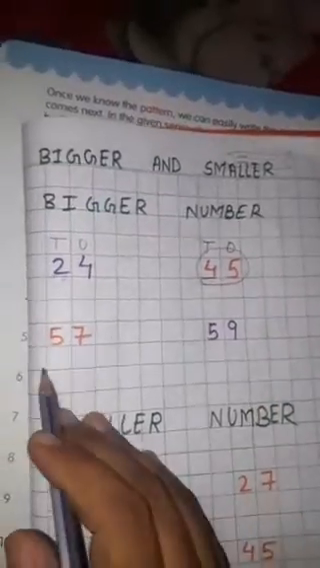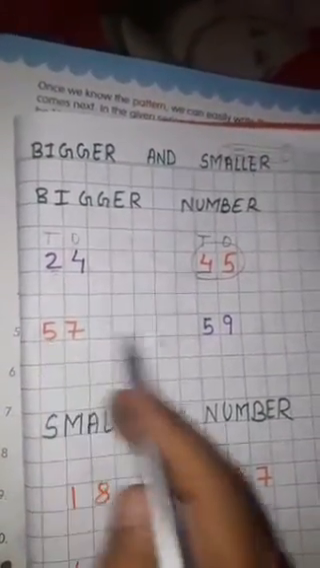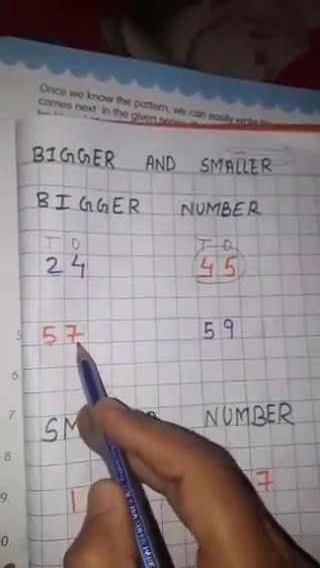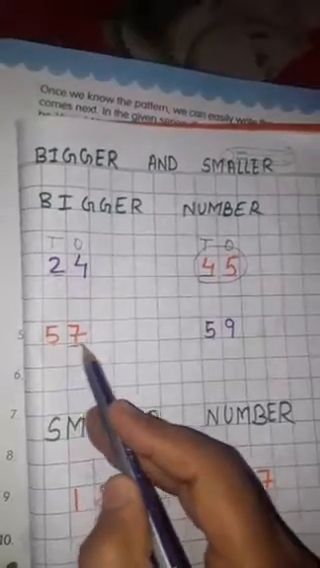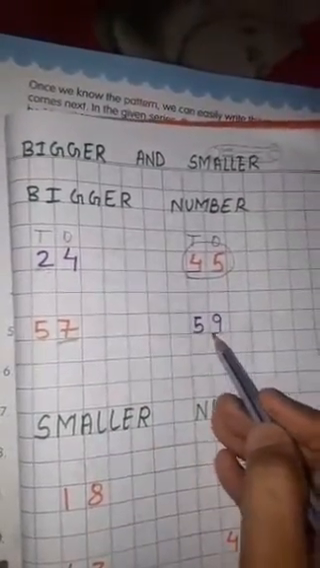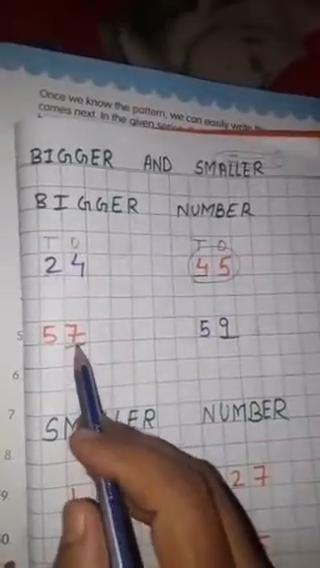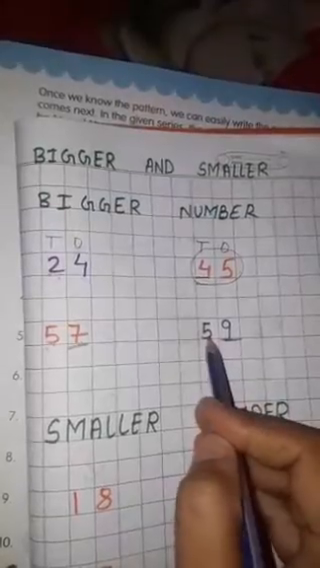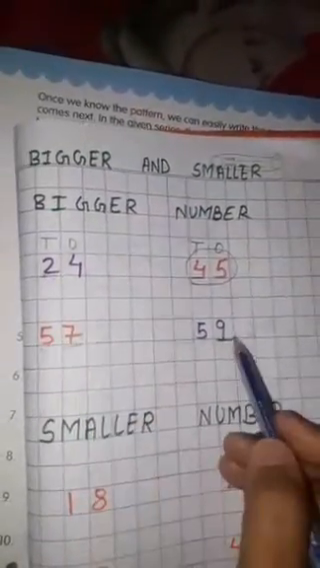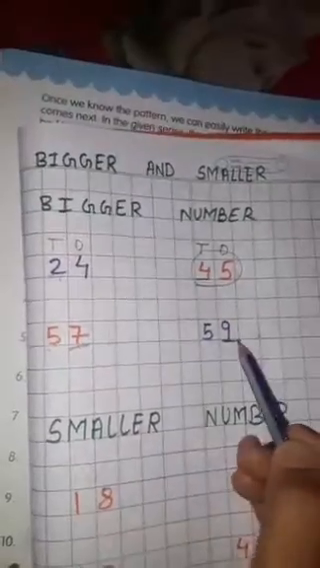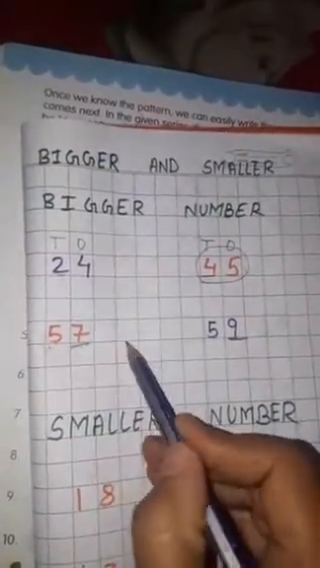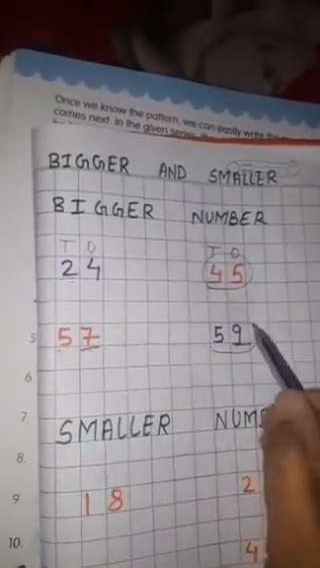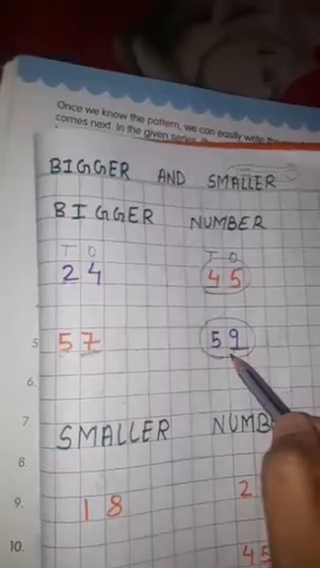Okay, now when the same number is given in the tens place, 5 and 5, then what? Then we will identify from the ones place. Okay, in the ones place here is given 7 and here is given 9. So we will identify from the ones place when the same number is given in the tens place. Okay, so 7 and 9, which one is bigger, 7 or 9? So 7, then 8, then 9. So 9 is the bigger number, so 59 will be the bigger number. So we will circle the 59.